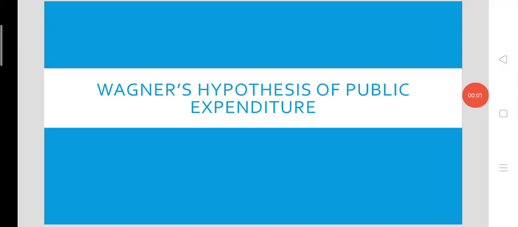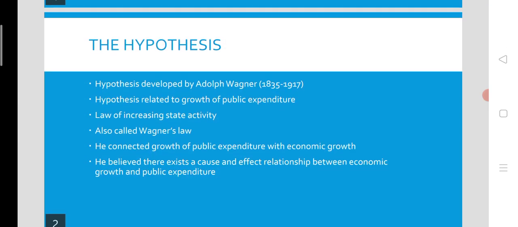Why is public expenditure growing? How is public expenditure growing? Public expenditure is growing for sure, and the answer for that was made by Adolf Wagner. It is popularly called Wagner's hypothesis of public expenditure. Let's go through the hypothesis.